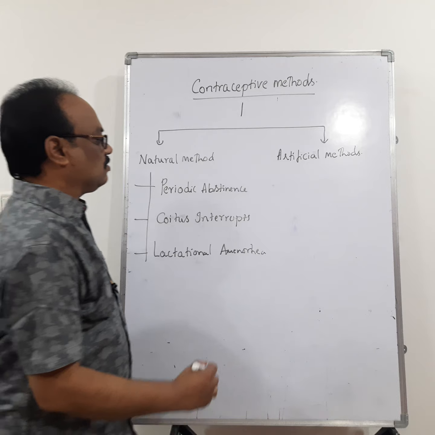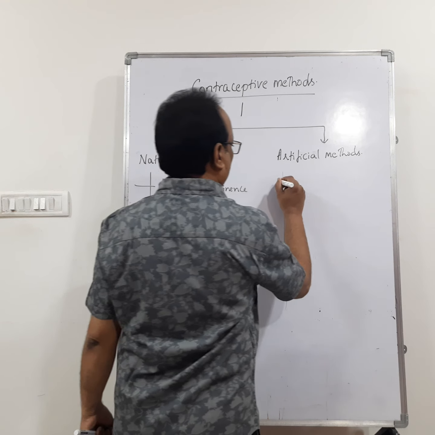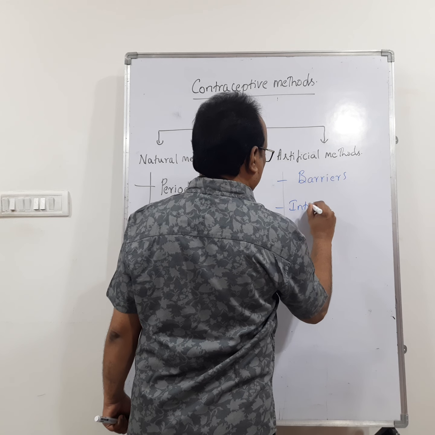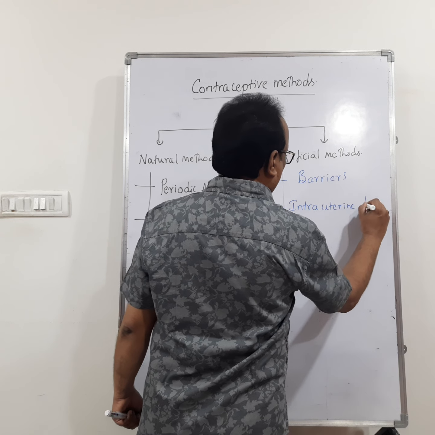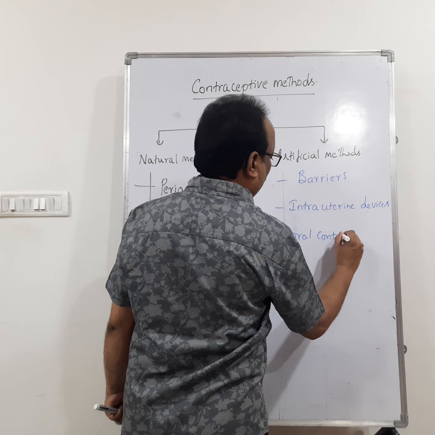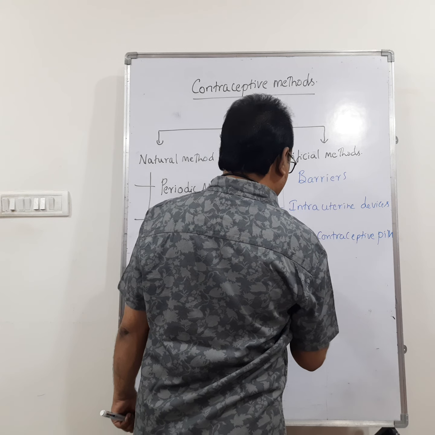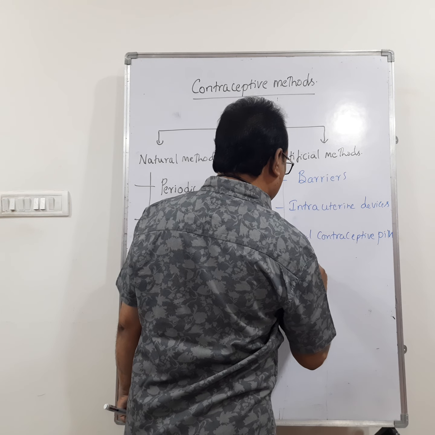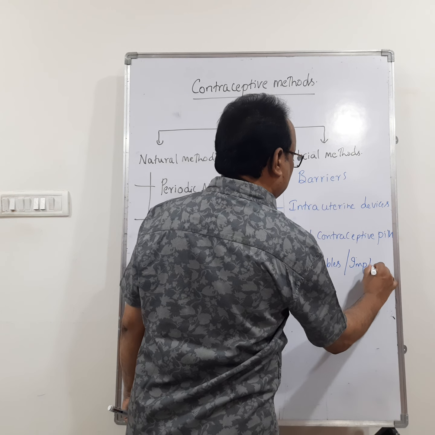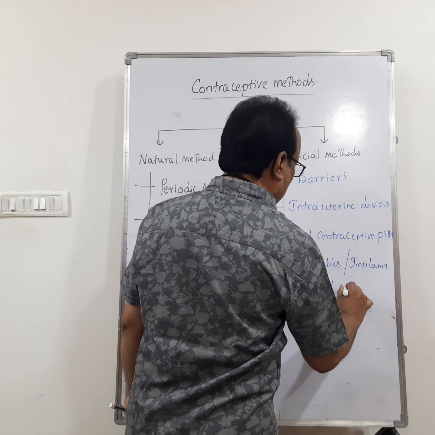Then what are artificial methods? Artificial methods include barriers, intrauterine devices, oral contraceptive pills, injectables and implants, and last one, surgical methods.